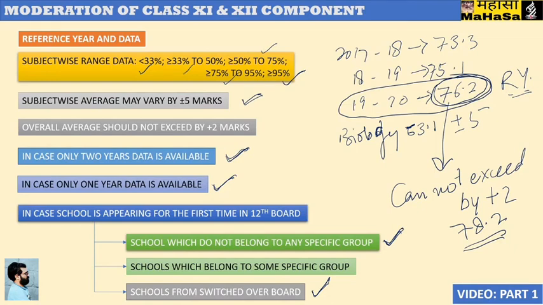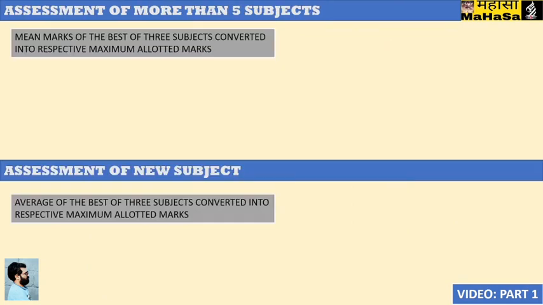One more important point, if we talk of subject wise moderation, if some subject is having less than 10 students, then this subject wise range data shall not have to be strictly followed. This is one improvement that CBSE has done in comparison to the result policy of class 10th.